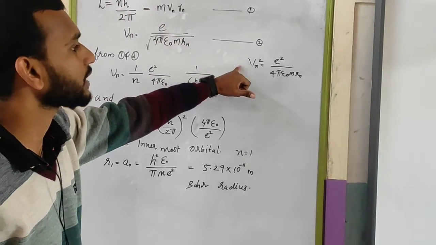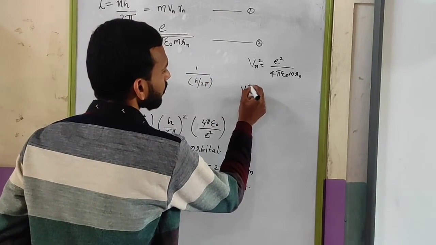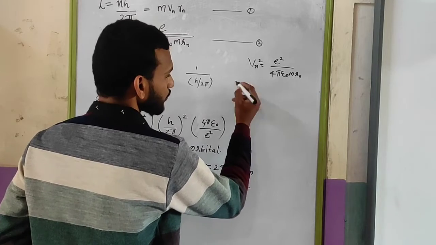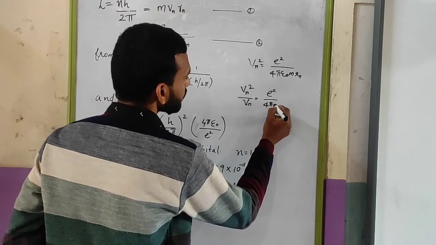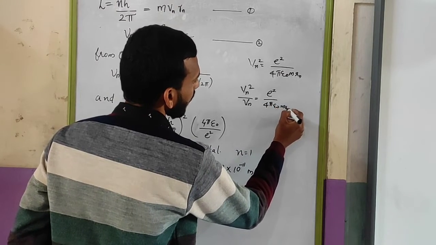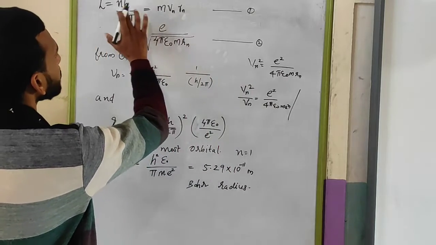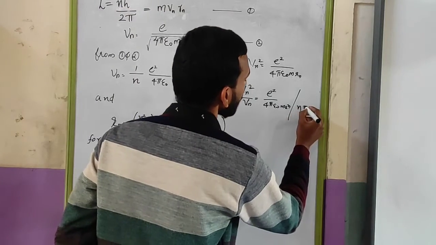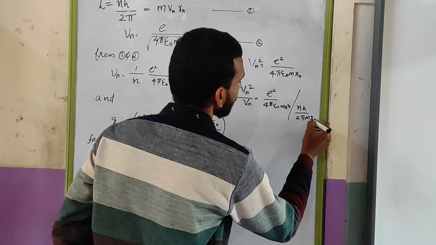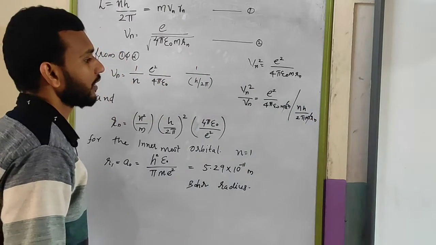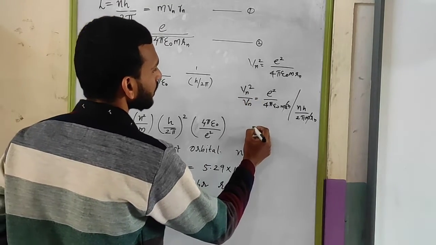So Vn square divided by Vn, that is Vn only, is equal to e square divided by 4 pi epsilon 0 m r, all divided by nh by 2 pi m r. The m and r will be cancelled.